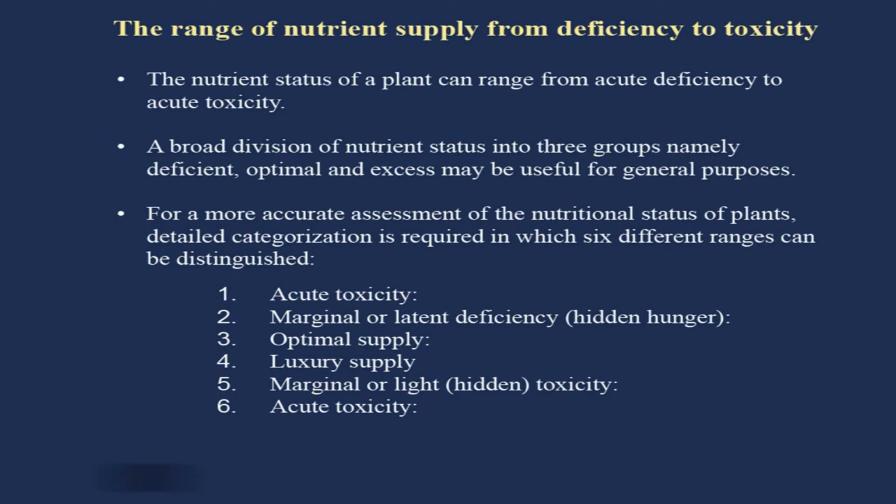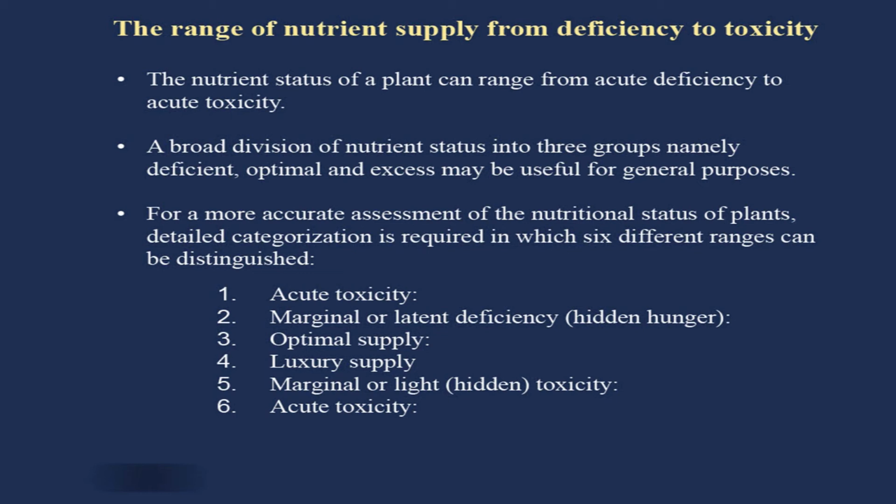Now, for the range of nutrient supply from deficiency to toxicity, there are 6 different ranges. I have shown you in the picture. The nutrient status of a plant can range from acute deficiency to acute toxicity. A broad division of nutrient status into 3 groups, namely deficient, optimal and excess, may be useful for general purposes. Everybody wants to have an optimal level of nutrients in the soil as well as in the plant, and that is the job of soil fertility management.